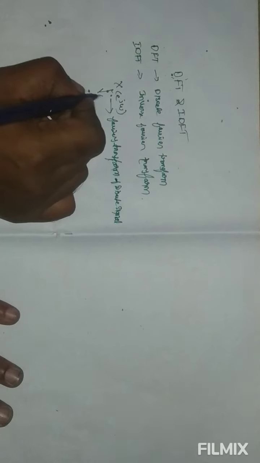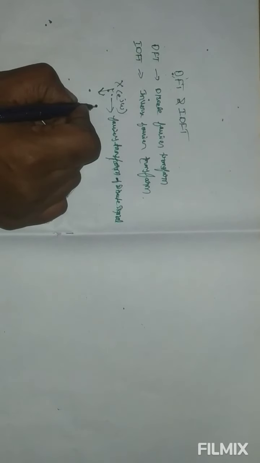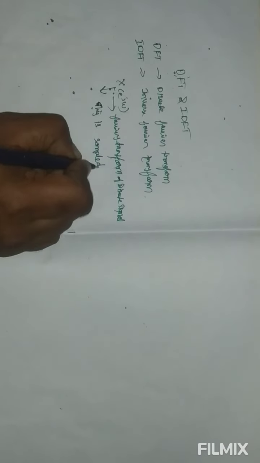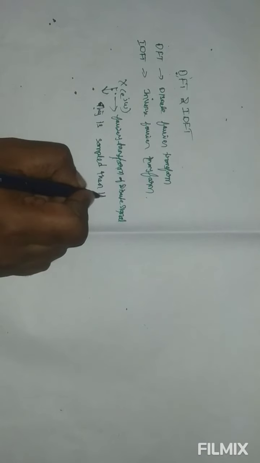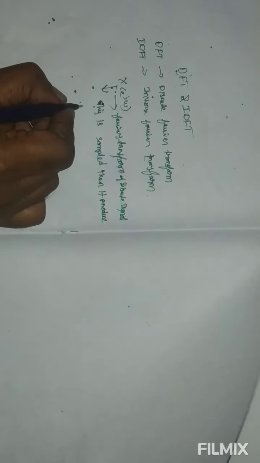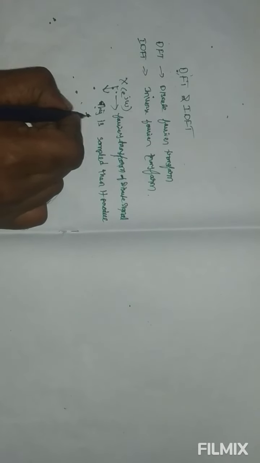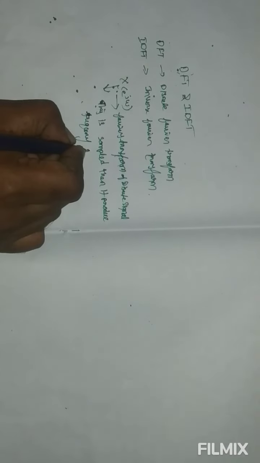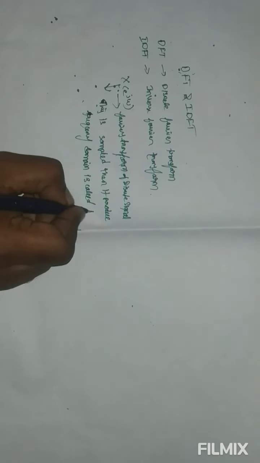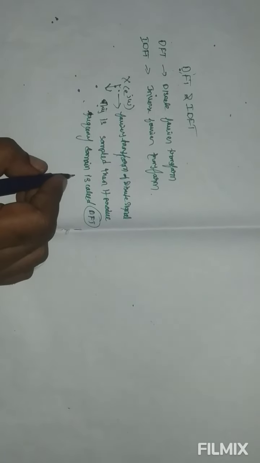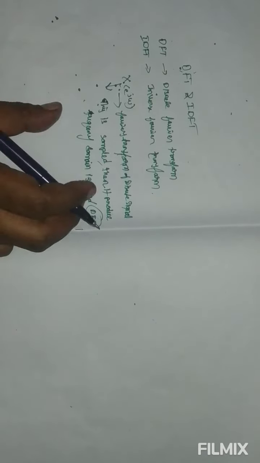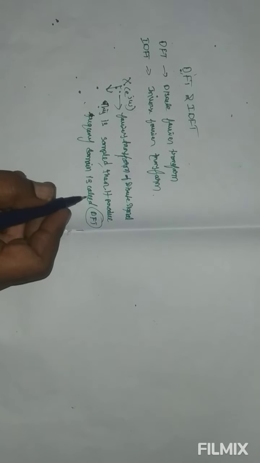If this X of e power j omega is sampled, then it produces a frequency domain representation called the DFT, discrete Fourier transform. This is very, very important.